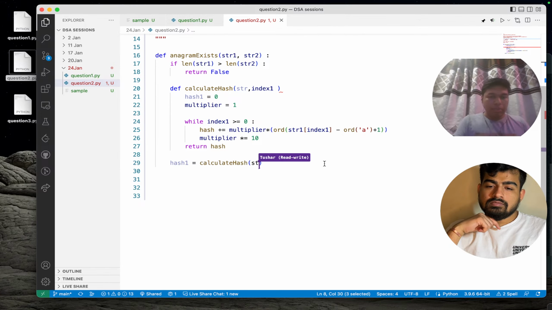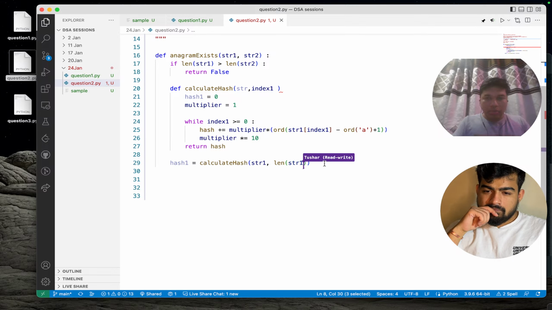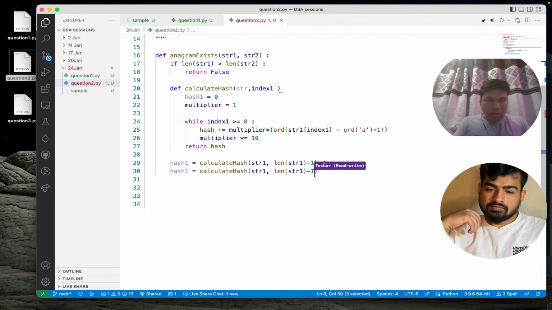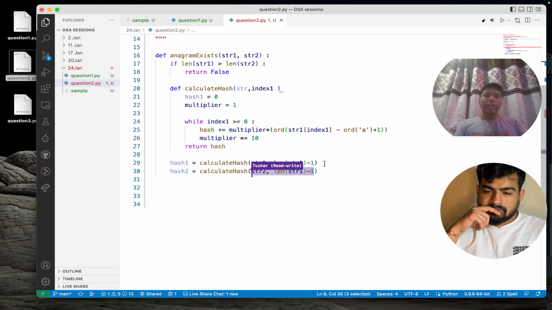So calculate hash, we are passing str1, and over here we will pass length of str1 minus 1. And for hash 2 we will pass the second string, and the value will remain the same over here. So we will get the initial hash values.